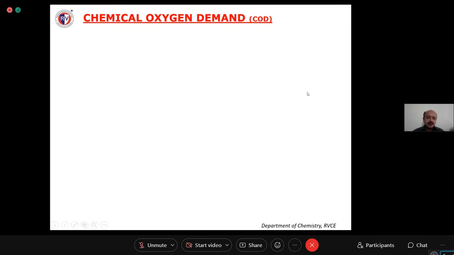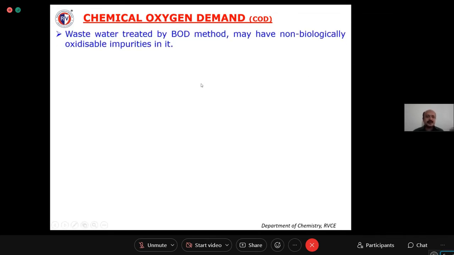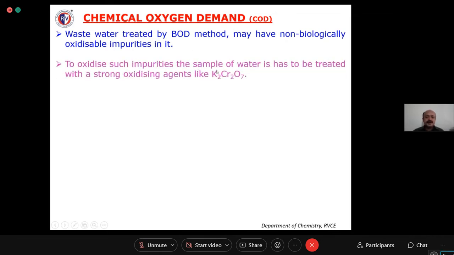Right, then how to do this chemical oxygen demand? You know that the wastewater treated by BOD may have non-biologically oxidizable impurities. This cannot be accounted in BOD. Okay. To oxidize such impurities, the sample of water has to be treated with a strong oxidizing agent like potassium dichromate, right? So non-biologically oxidizable impurities can be oxidized by using this potassium dichromate. That is a chemical. That is why we are calling it chemical oxygen demand, right?